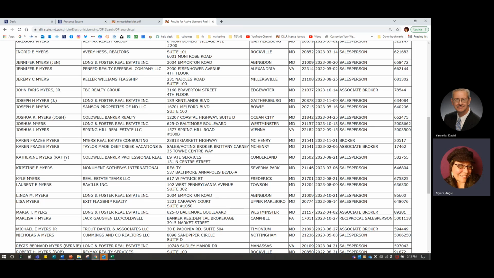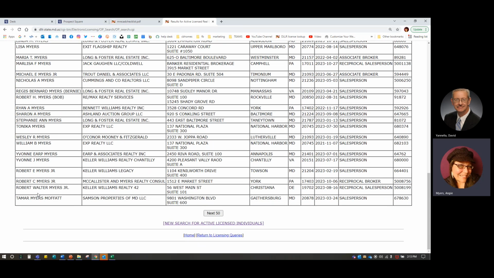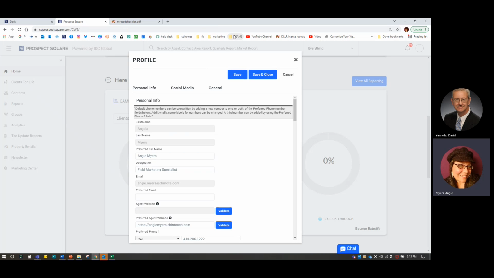Just like Catherine here, she goes by Kathy. She can go ahead and do that. But anybody else that's down here does have to use their full name. These two Roberts here need to be Robert. They can't, or these three Roberts. They can't be Bob. They can't be Rob. They have to be Robert, because that is what is on the real estate license.